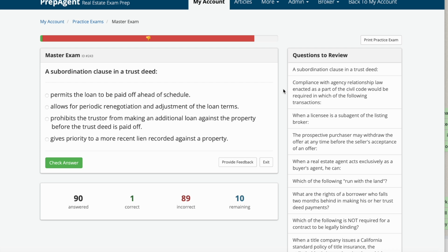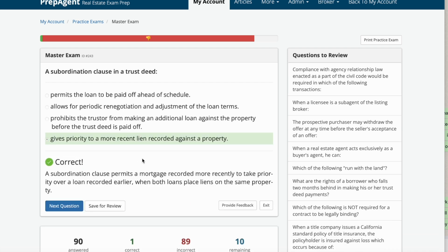And the answer is D. Gives priority to a more recent lien recorded against the property. A subordination clause permits a mortgage recorded more recently to take priority over a loan recorded earlier, when both loans place liens on the same property.